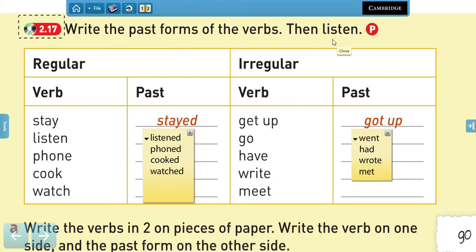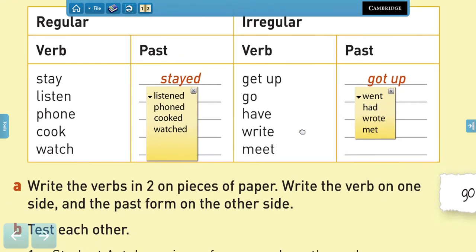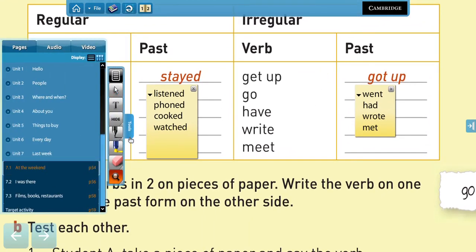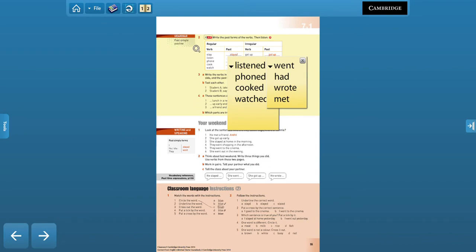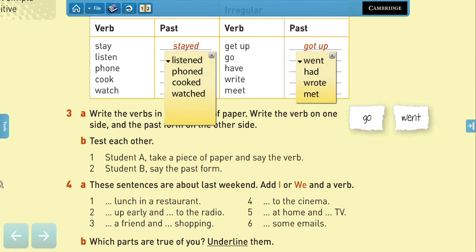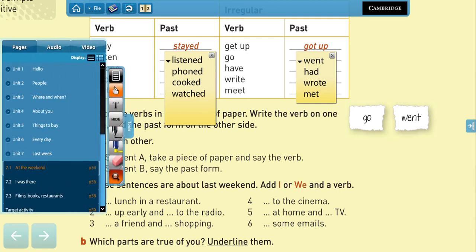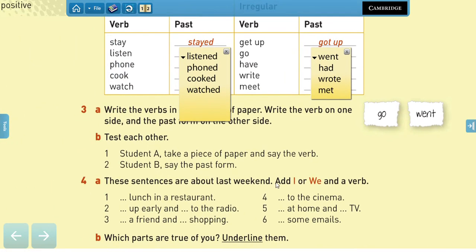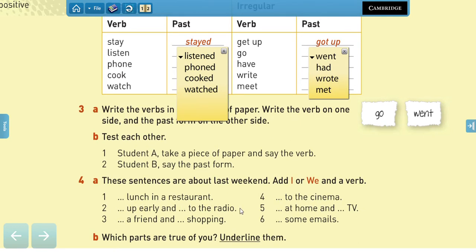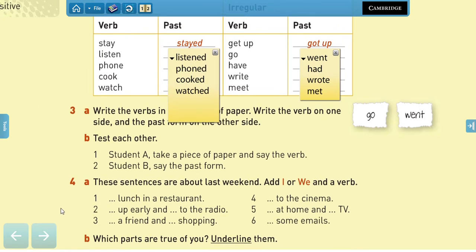Okay, very good. So listening is a very good way for you to practice your pronunciation and to identify different pronunciations as well. All right, so let's continue. Now, from the words of the list, I want you to complete these sentences. Exercise 4. So these sentences are about last weekend. You can write I, the subject I, or we, and use the corresponding verb, right? So remember, only use the list of verbs in past and decide which one is best for each sentence. All right?